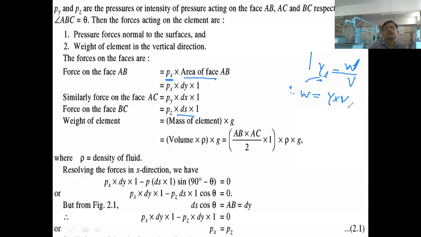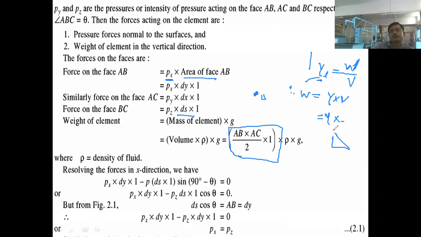Right. So here you can see, putting that volume in this equation, gamma into volume. Here the value of volume will be very small because we have considered a very small fluid element. This will be the formula for finding the volume of the wedge: half into base into height.